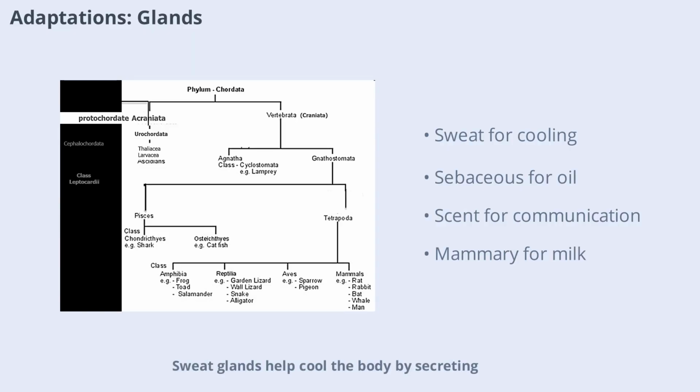Sweat glands help cool the body by secreting a watery fluid that evaporates from the skin. Sebaceous glands, associated with hair follicles, secrete oil to keep skin and hair elastic and glossy. Scent glands are used for communication, marking territory, warning, or defense. Mammary glands are unique to mammals and produce milk to nourish the young. These glands are key to the survival and success of mammals.